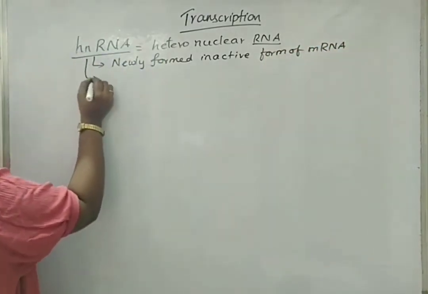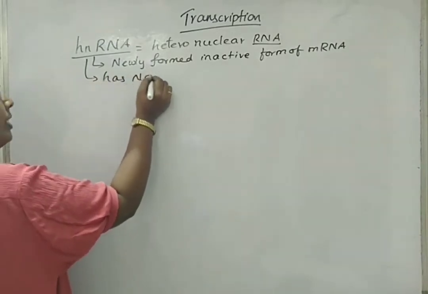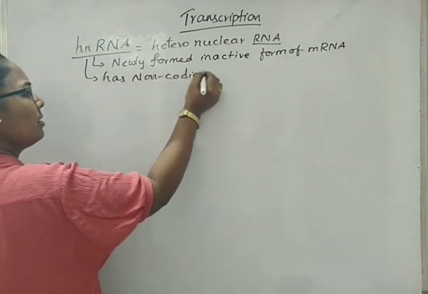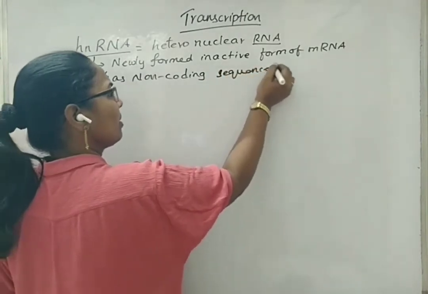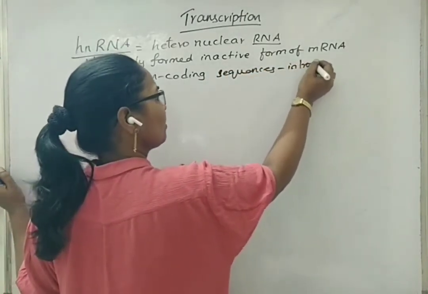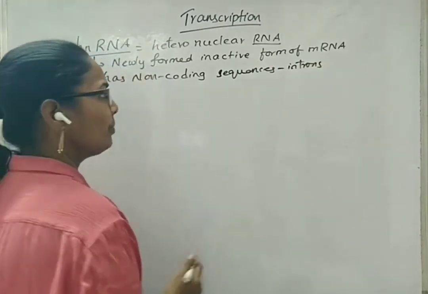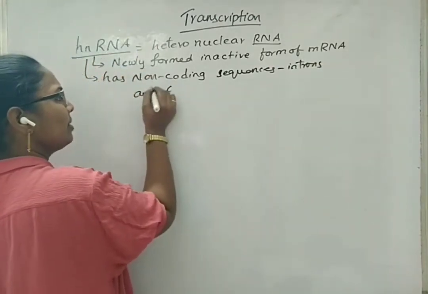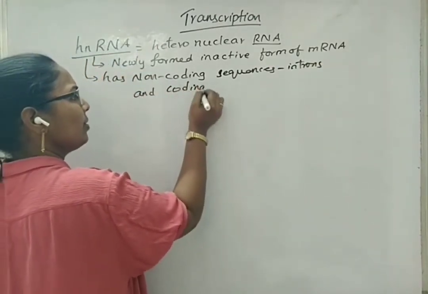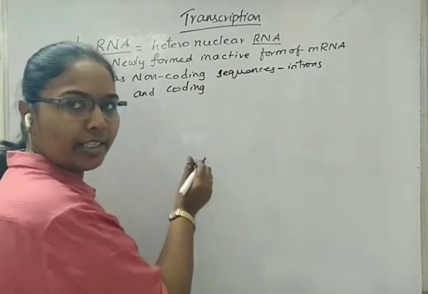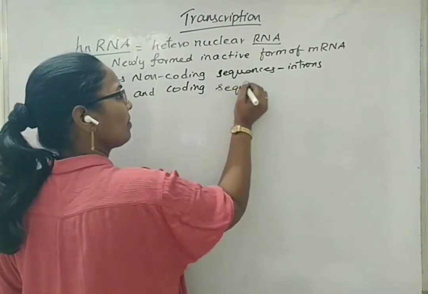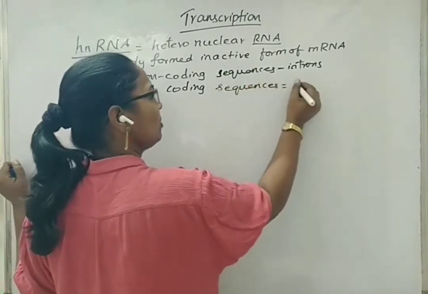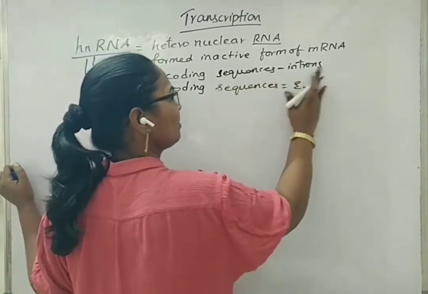Now, it has non-coding sequences called introns. These do not translate for proteins. The coding sequences which are involved in the process of translation are called exons.